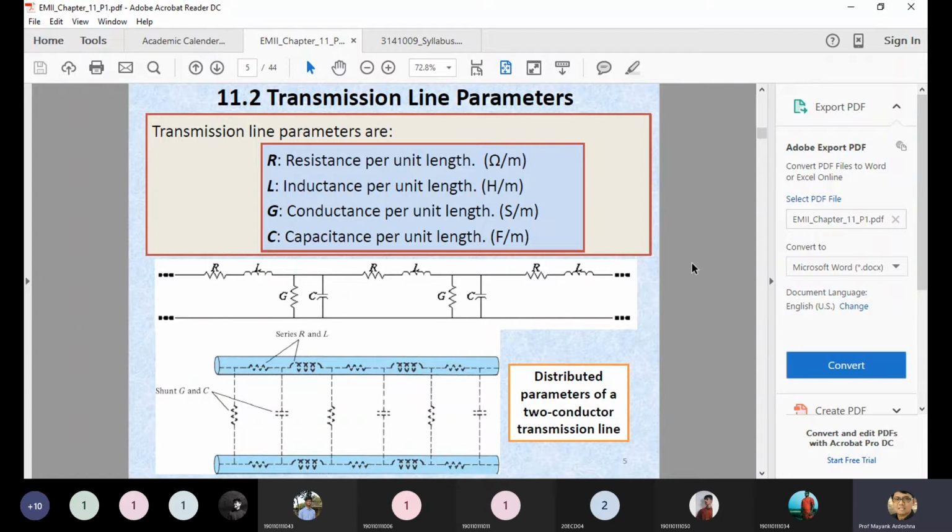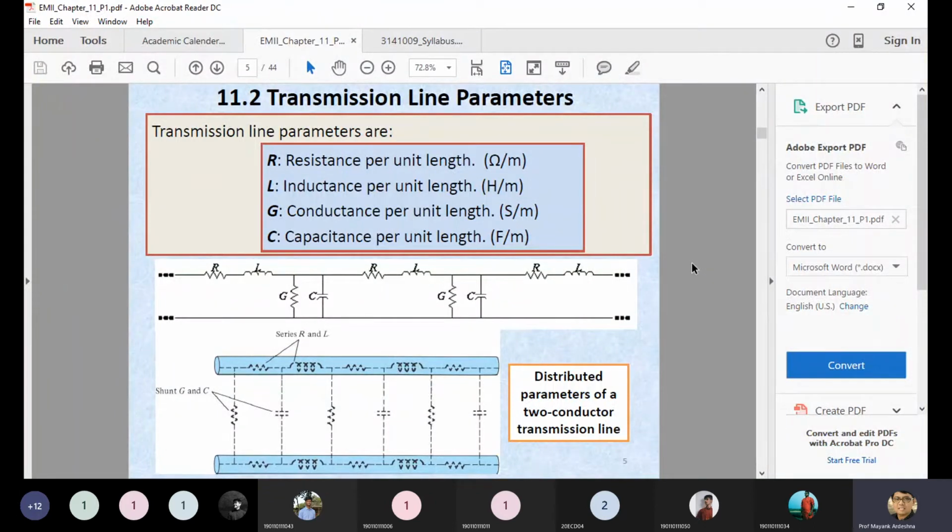In the same way, if you wind this conductor on a simple rod, then it can act as an inductor if I give some time varying current. If R is present, definitely G is also present because G is inversely proportional to R. So if R is in series, you can mention the G, which is present between your conductor and the ground plane. In the same way, the conductor has plus charges and the ground has zero voltage, so it may act as a capacitance, which is a parallel connection between your ground plane and the conductor. So this is the overall equivalent circuit in terms of RLGC.